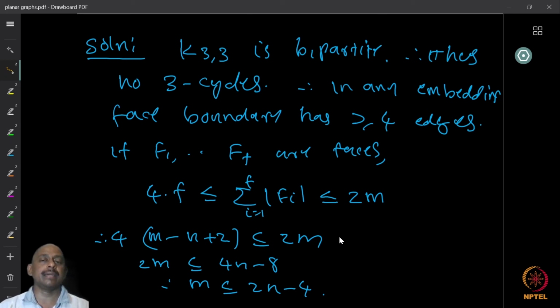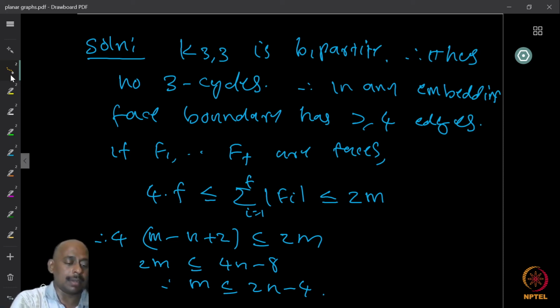So can we use this idea now to improve upon the bound on the number of edges itself? Let us take a bipartite planar graph. We know that if it has f faces, every face boundary has at least 4 edges, and therefore 4 times f is less than or equal to 2 times m, by the same idea.